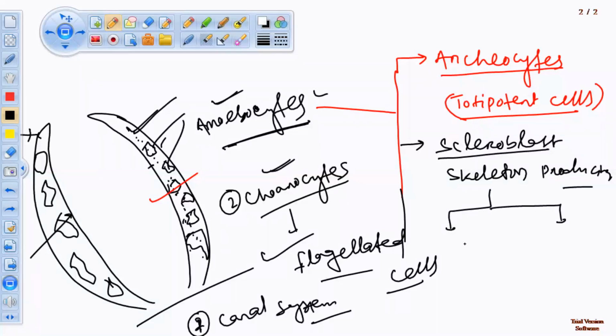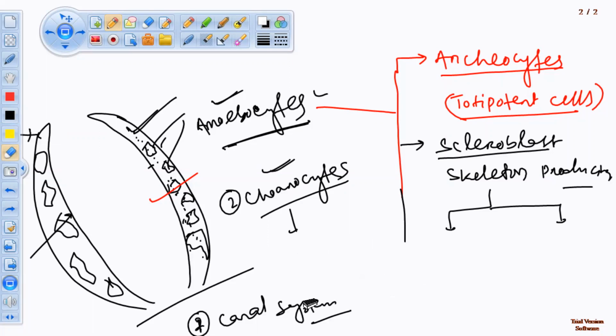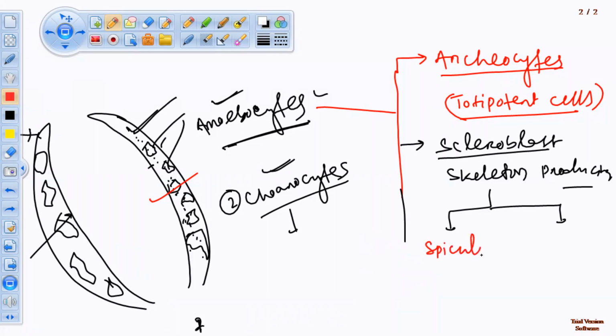First one is spicules, and second is spongin fibers. Okay, two types of skeleton found in sponges.